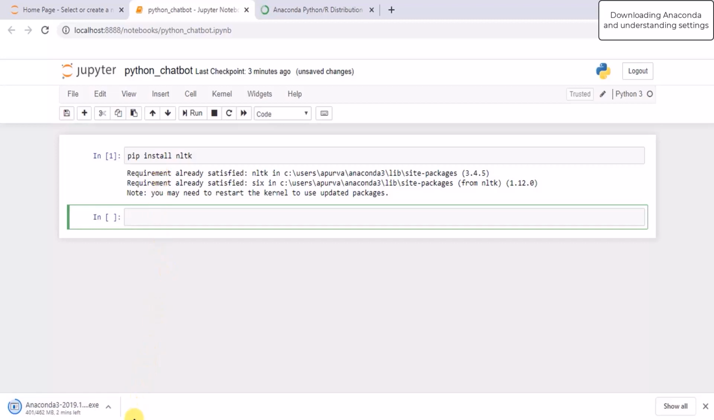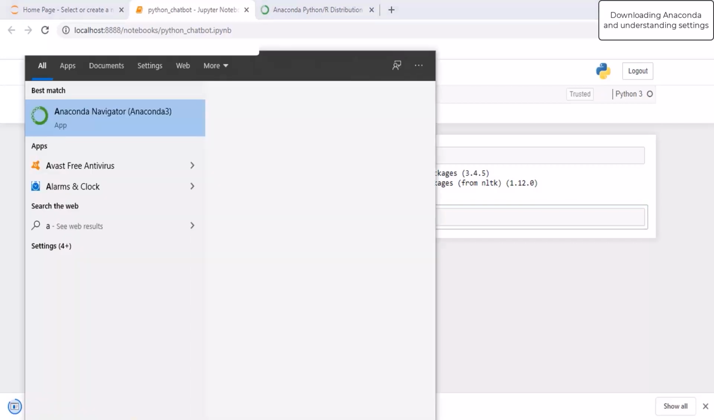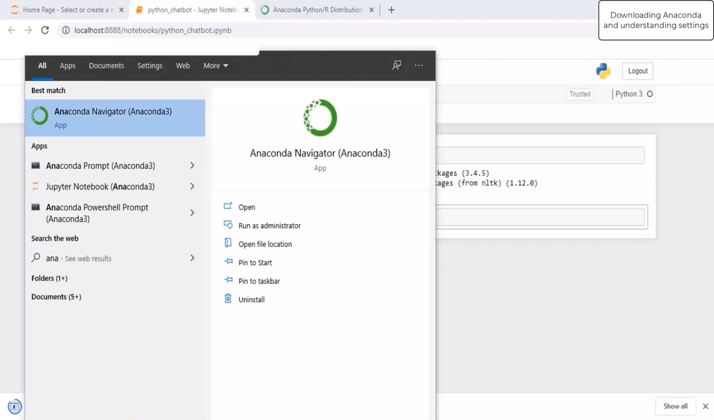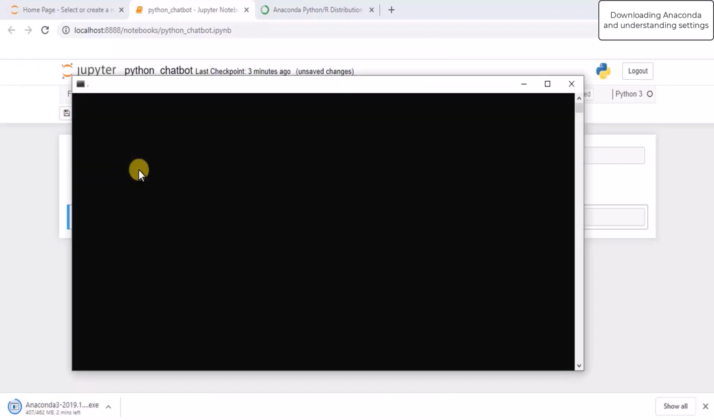Now I'm going to explain the third way, which is through the Conda prompt. So this is the Conda prompt. With the help of the Conda prompt, you can install different packages in your system, and this is the terminal which we get. To install packages from the Conda prompt, you have to use specific commands.